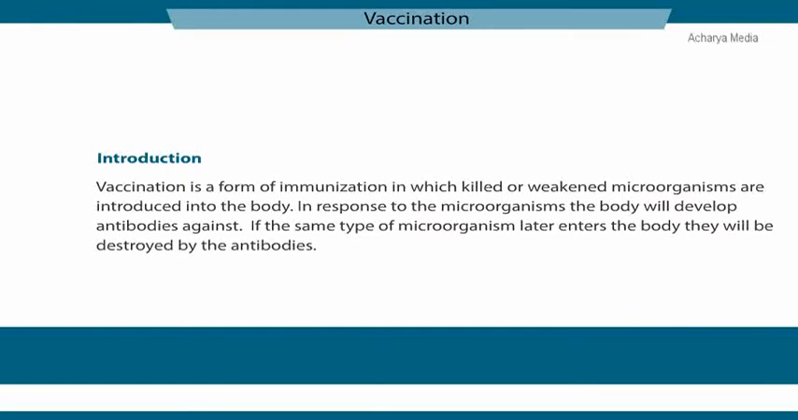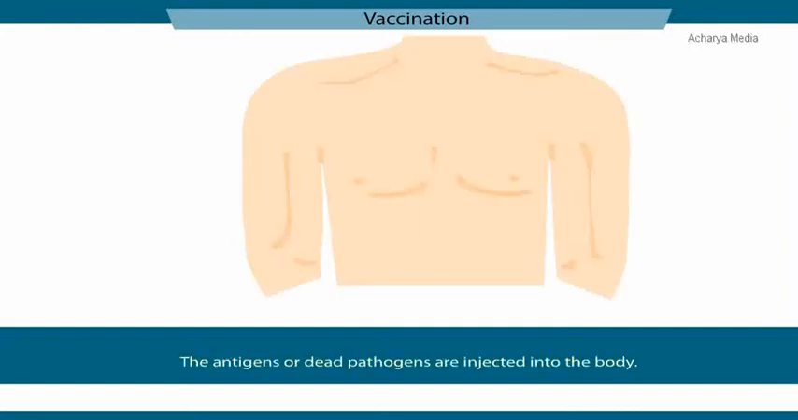Vaccination. Vaccination is a form of immunization in which killed or weakened microorganisms are introduced into the body. In response to the microorganisms, the body will develop antibodies against them. If the same type of microorganism later enters the body, they will be destroyed by the antibodies.